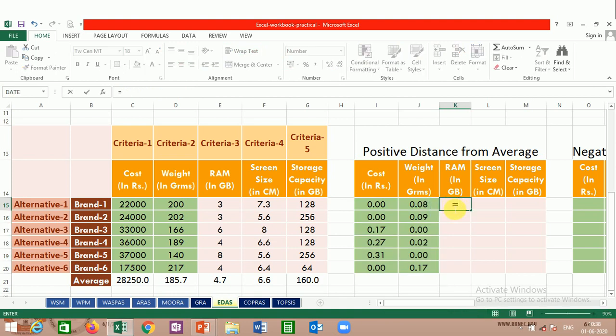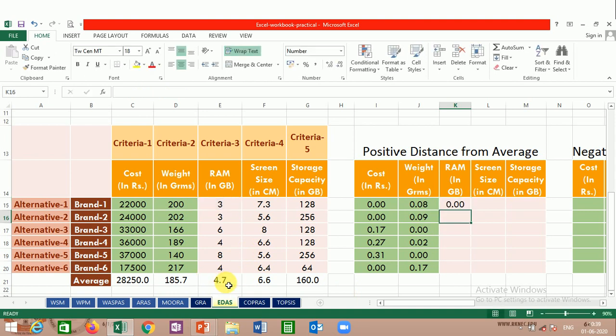Okay, the same goes with this also. We need to select the maximum value from 0 and the next value, which is the average value minus this value. Again pressing F4 twice because we want to drag it horizontally. Close two brackets, divided by the average value. So this is the average value. Again press F4 twice.